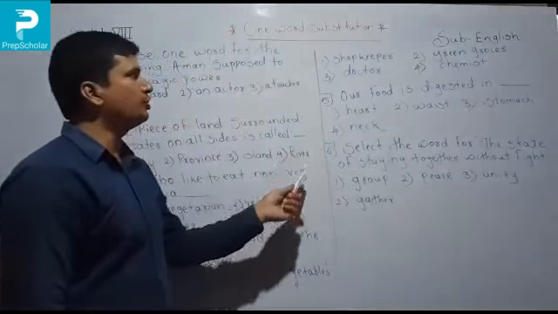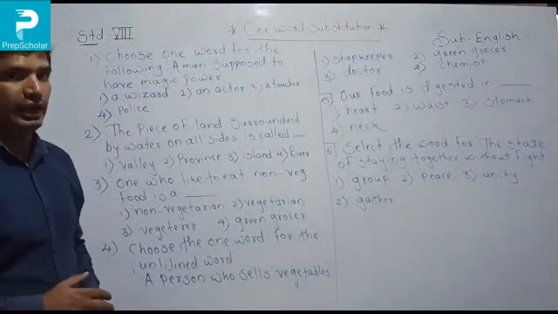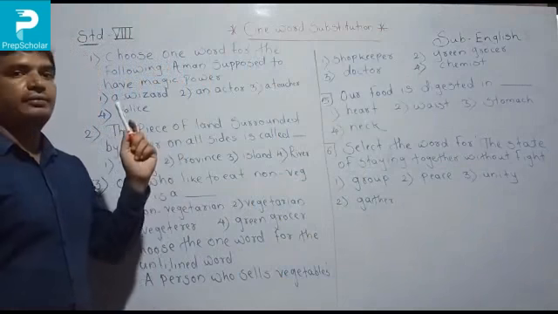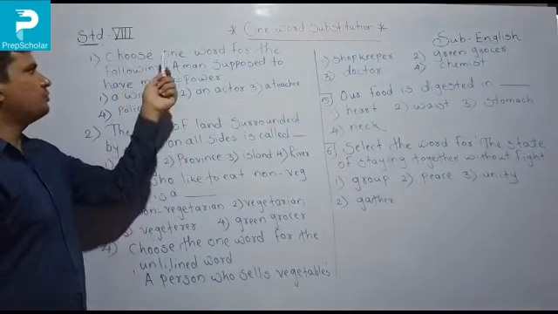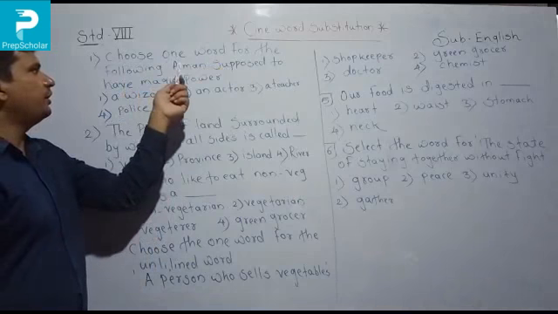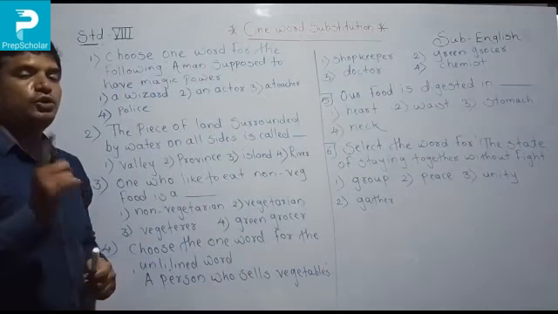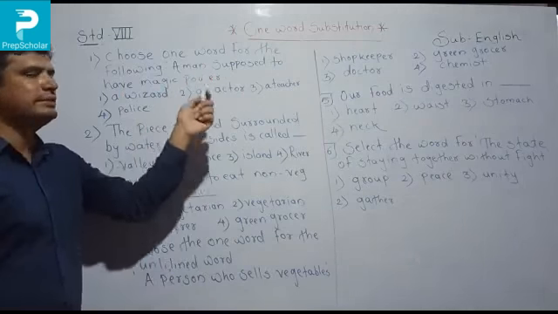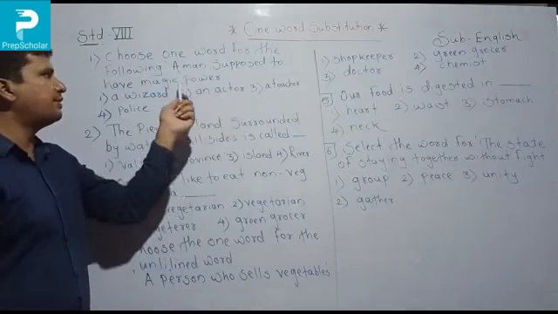So these are the questions on one word substitutions. Now we will try to solve them. Everyone listen, look at the board and see the problem. Number one, choose one word for the following: a man supposed to have magic power. So you choose the one word for this whole sentence. The sentence is, a man supposed to have magic power.